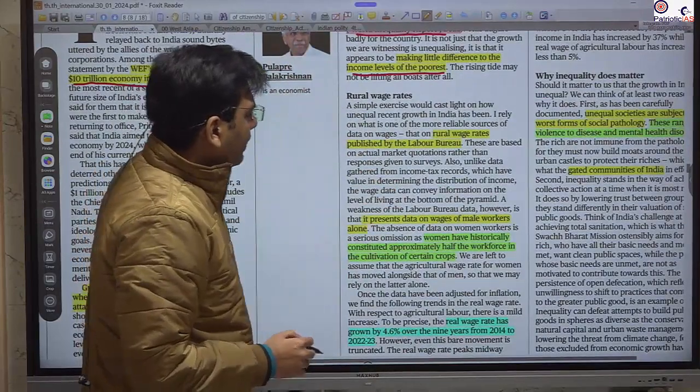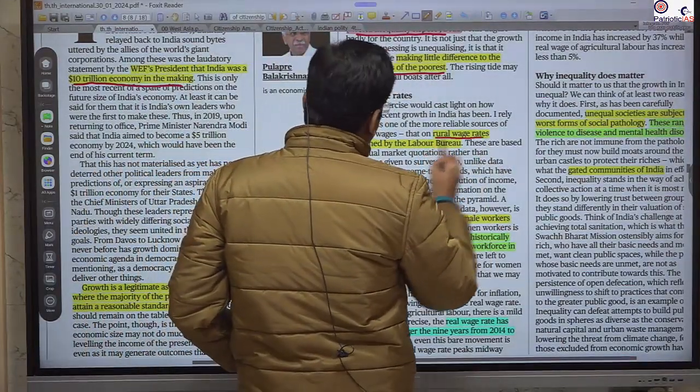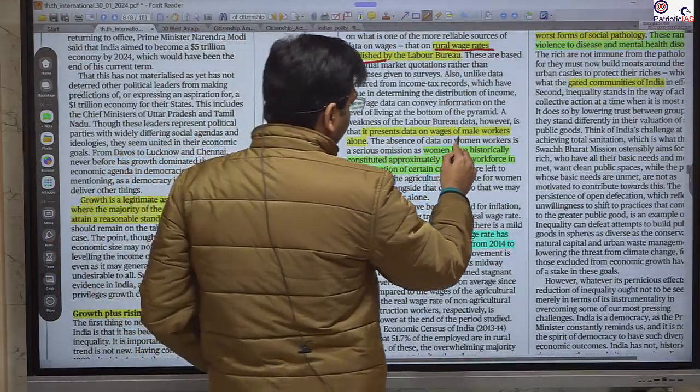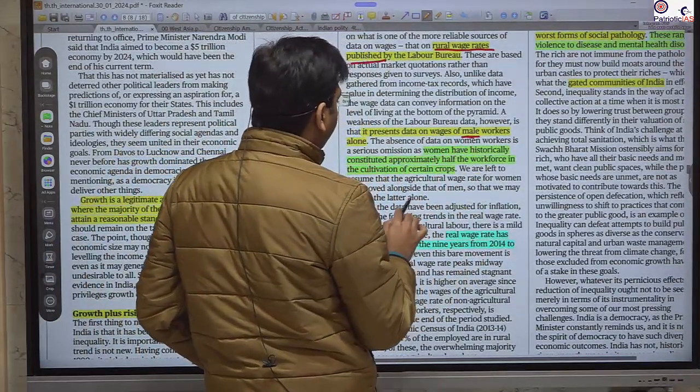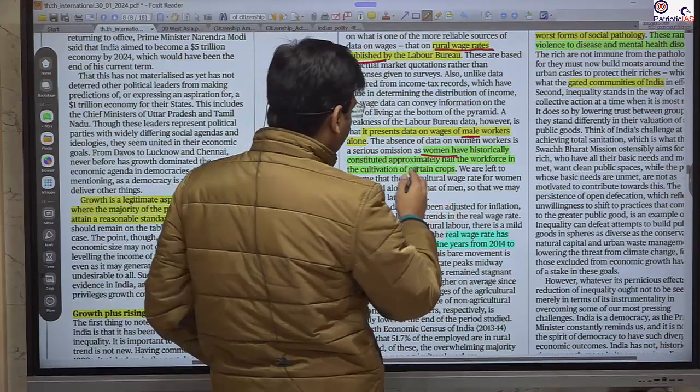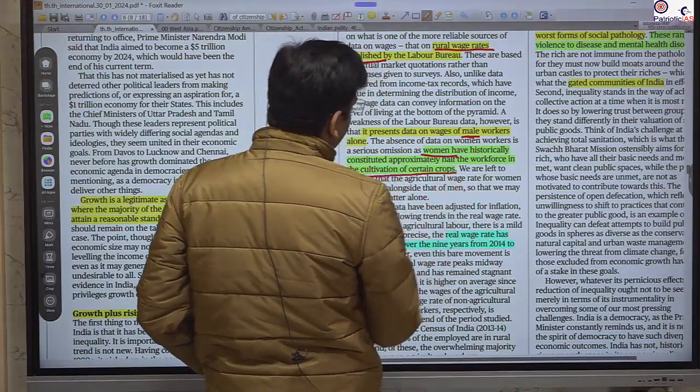The Labour Bureau of India has released the rural wage rate, but they have provided only the wage rate of male workers, not even for women, and even though women consist of a large chunk of the workforce in cultivation in the field.